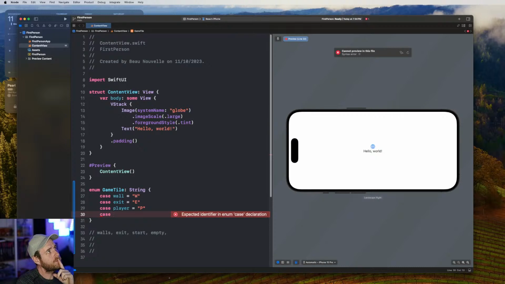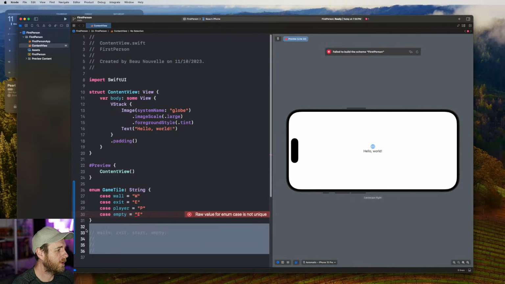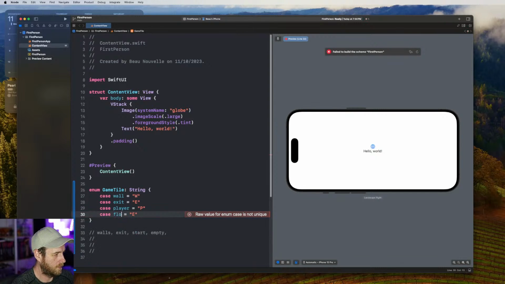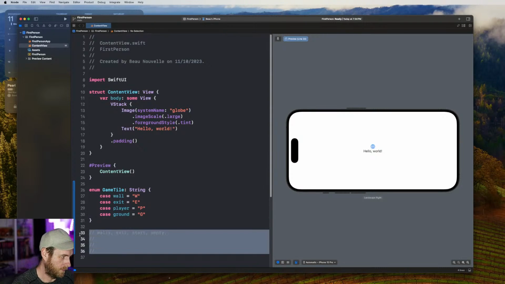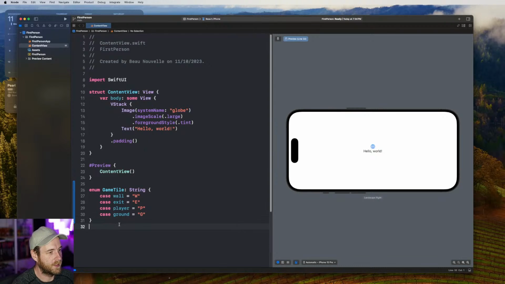Is there anything else? Or floor, F for floor. Just say empty, so they can go anywhere. Okay, so that's the... Oh, we already got E. Okay, we need floor. Or ground. Because we might have something else that you could walk on that's not ground. I don't know. I think that's good for the game tile itself.